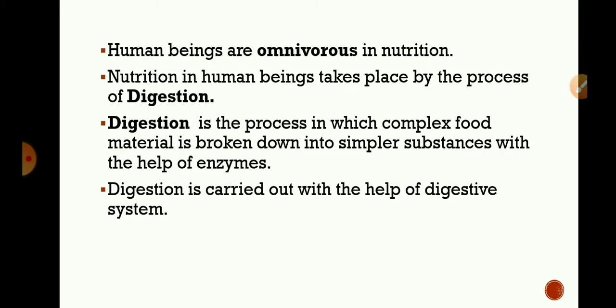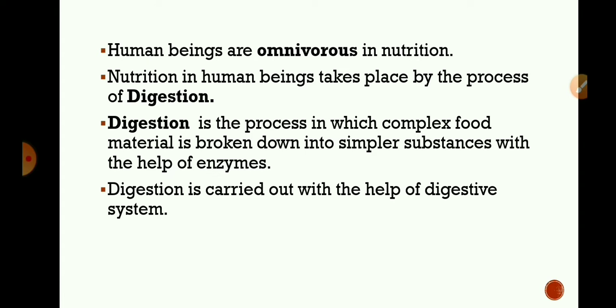Human beings are omnivores in nature, means they take plants and animals and their products as food. The nutrition in human beings takes place by the process of digestion. What is digestion? We can define it as the process in which complex food material is broken down into simpler substances with the help of enzymes.